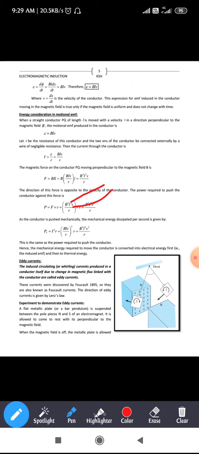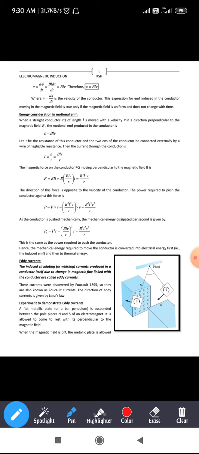Next, the direction of this force is opposite to the velocity of the conductor. The power required to push the conductor against the force is, as you know, when this conductor is moving in the presence of a magnetic field, there is a change of magnetic flux linking this conductor. Due to that, there will be an induced EMF in this conductor. According to Lenz's law, this induced EMF always opposes the change in the magnetic flux. Hence this induced EMF opposes the motion of this conductor.